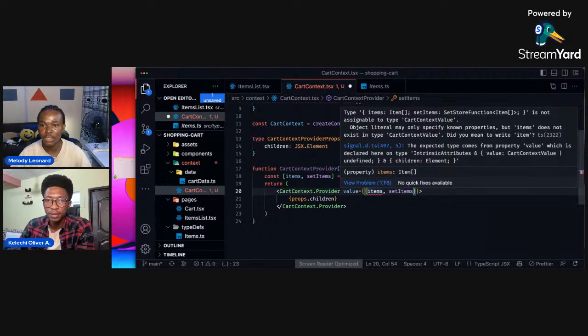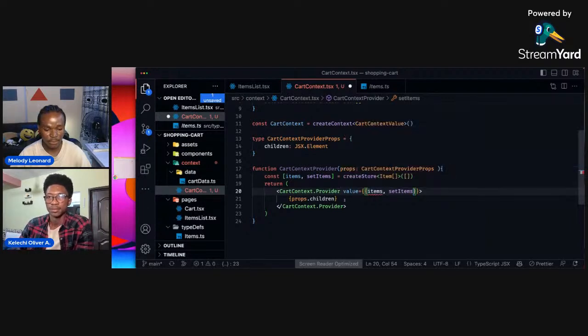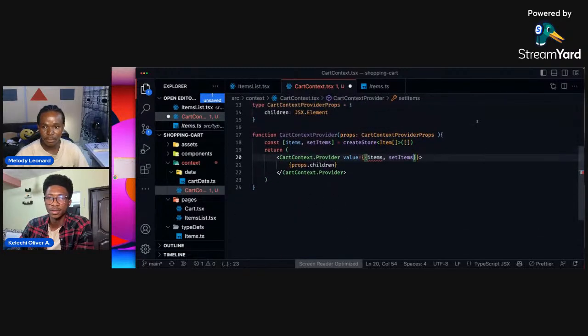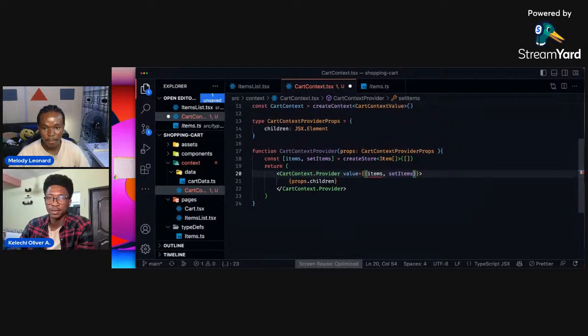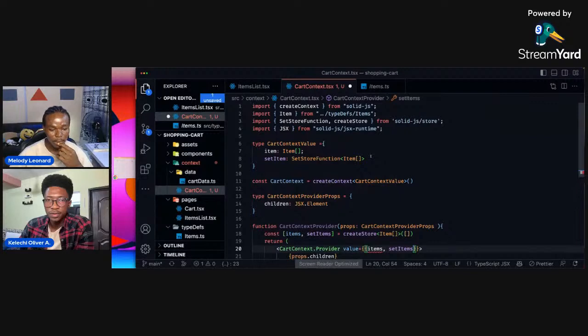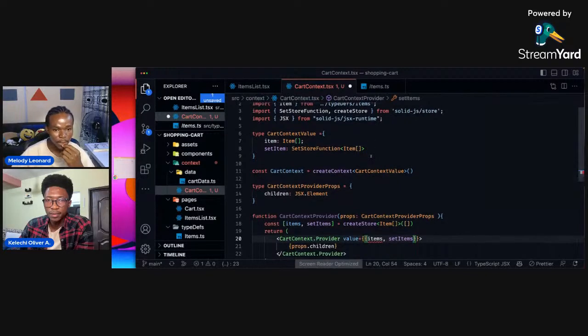We have a TypeScript error in here. Items is not assignable to cart context value. Why is that? Is it complaining about the set items? Okay, it's complaining about the set items. Let's scroll up and see what type is used. Item, cart context.